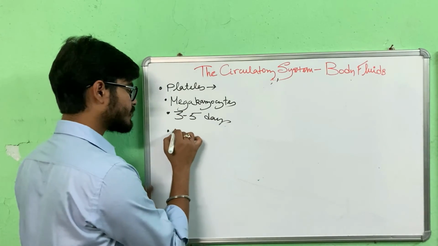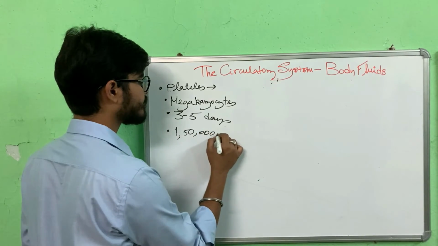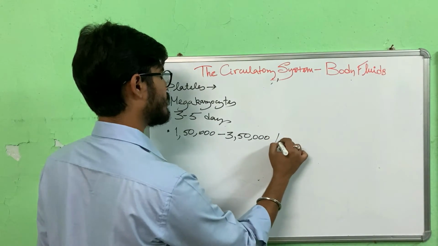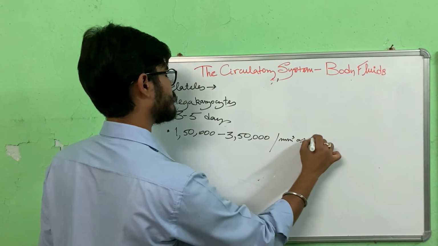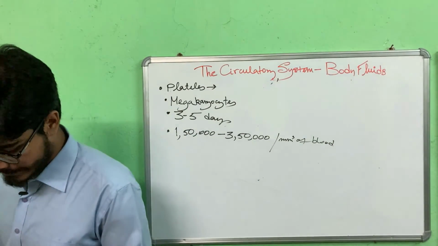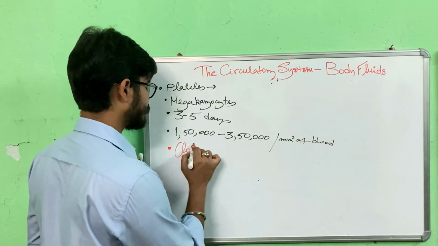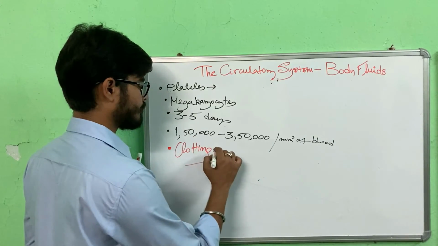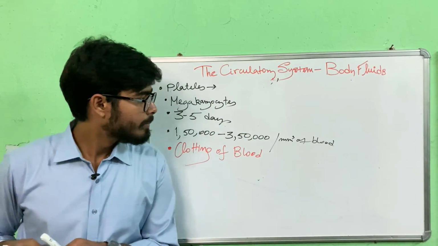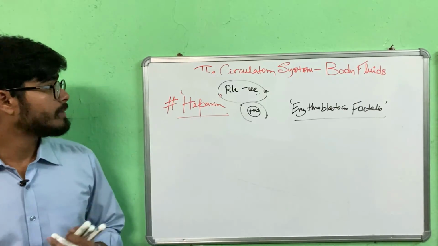Their count is 1.5 lakhs to 3.5 lakhs per millimeter cube of blood. What is the function? The main function is clotting of blood. So that's all for this part of the chapter.